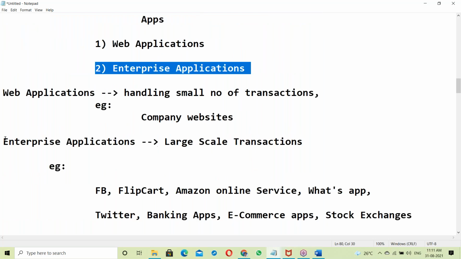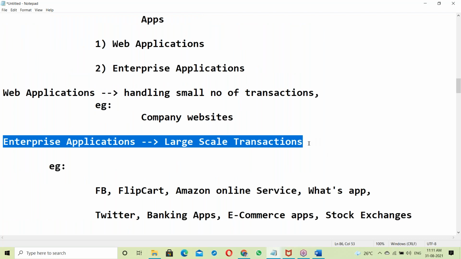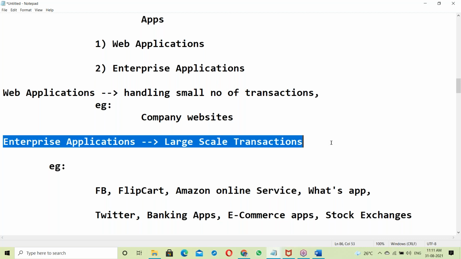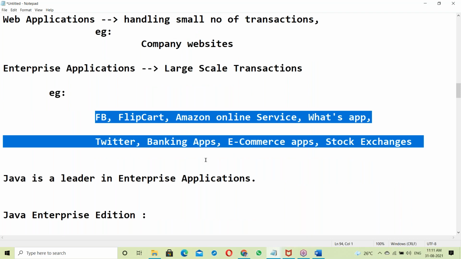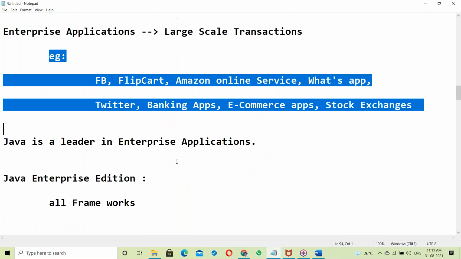Enterprise applications handle large scale transactions. If large scale transactions come, .NET fails, Python frameworks fail. Java is the leader in this area. Facebook, Flipkart, Amazon, WhatsApp, Twitter, banking applications, e-commerce, stock exchange applications, these all are enterprise applications.